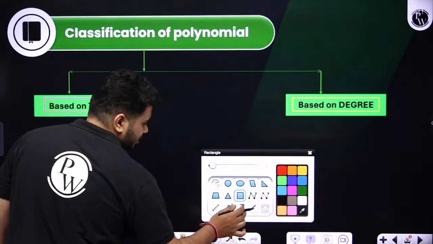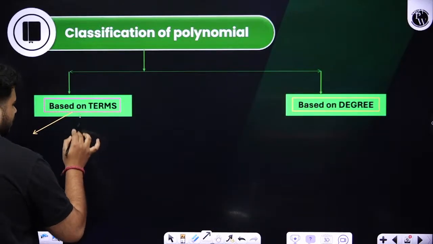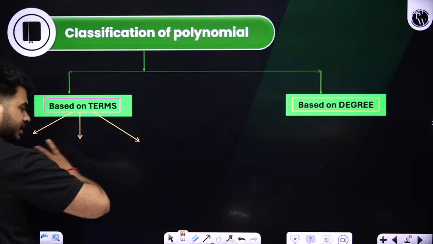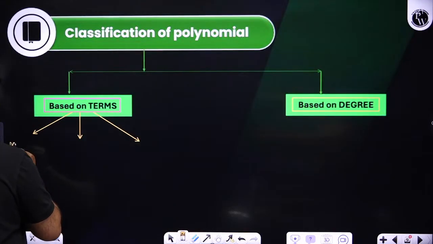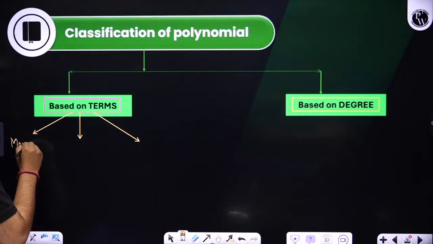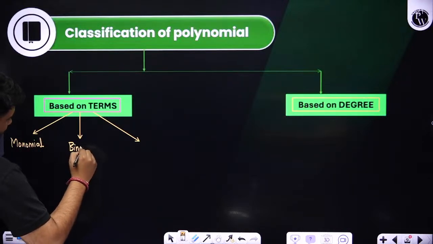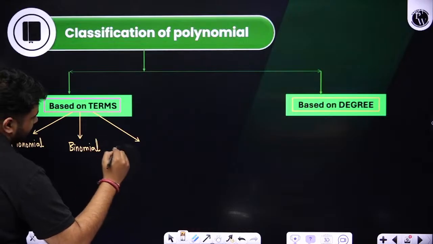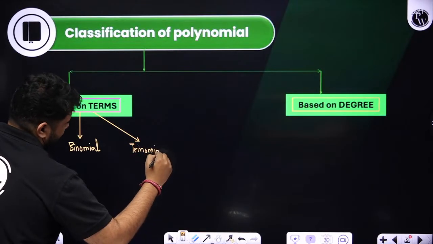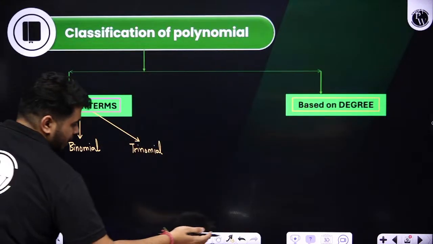Now when I talk about the terms over here, based on the terms, the classification will be clear. It will be like this. It will be classified as monomial, binomial and trinomial. Okay, monomial, binomial and trinomial. Now what is a monomial? In a monomial there will be only one term.